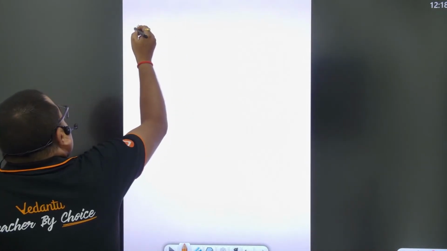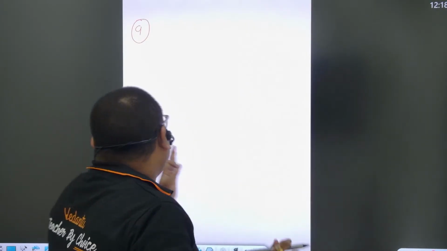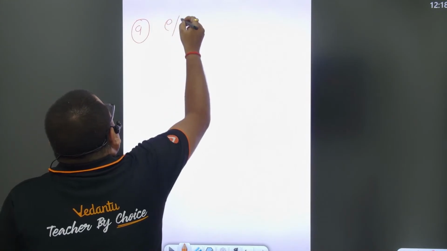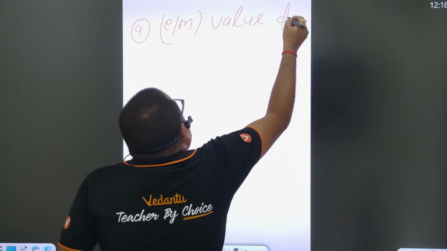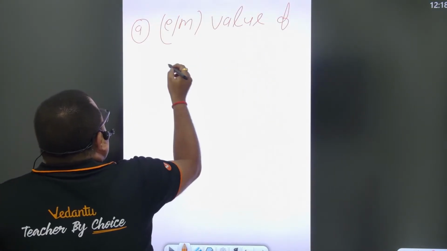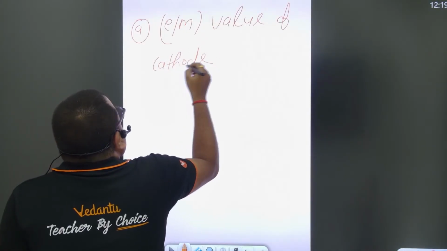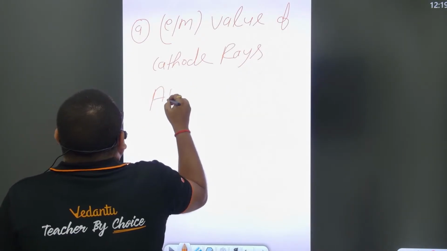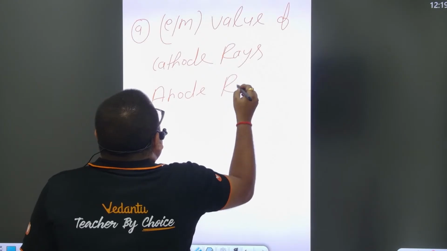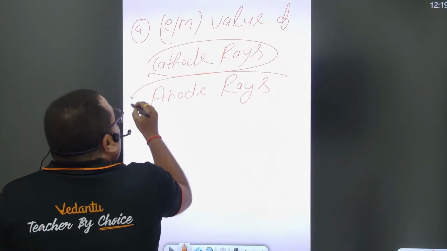In this type, the first question is basically on the e by m value of subatomic particles. The first question is on the e by m value of what? They can say for cathode rays, and they can also say for anode rays. So they can ask the e by m value for cathode rays and for anode rays.